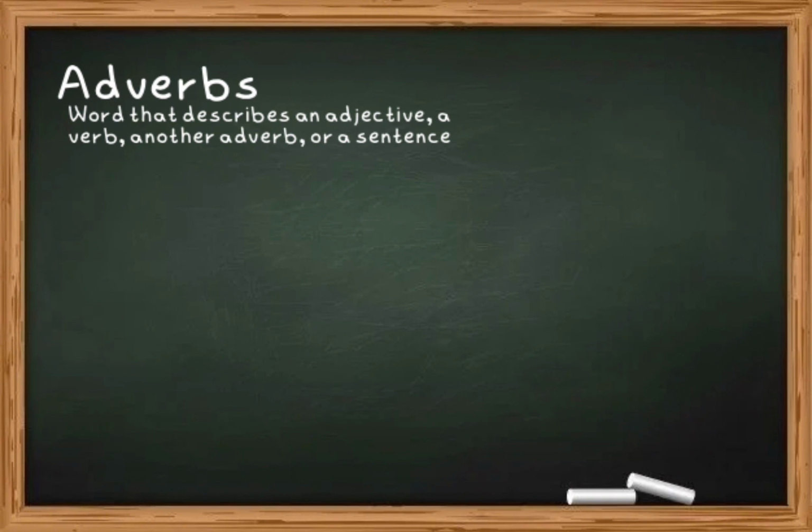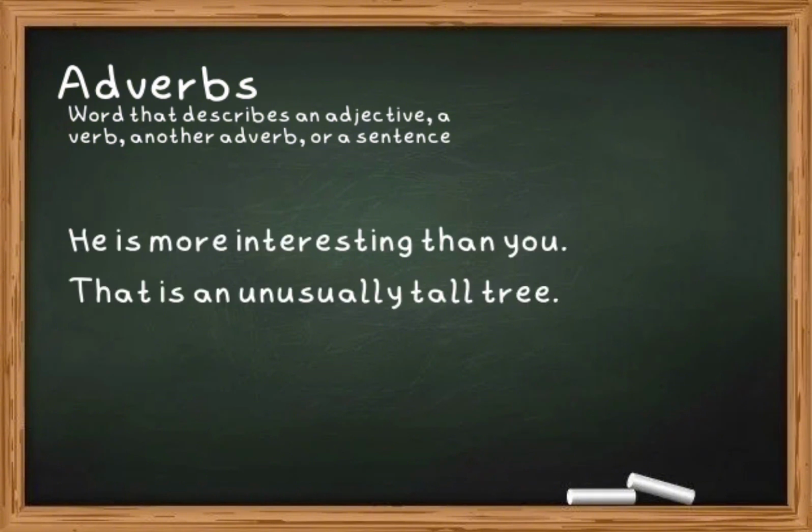An adverb is a word that describes an adjective, a verb, another adverb, or even a sentence. Have a look at this example. I gently lifted him out of bed. Here, the adverb is describing the verb. He is more interesting than you. That is an unusually tall tree. Here the adverb is describing the adjective. We had already left. Unfortunately, the adverb is describing the whole sentence.